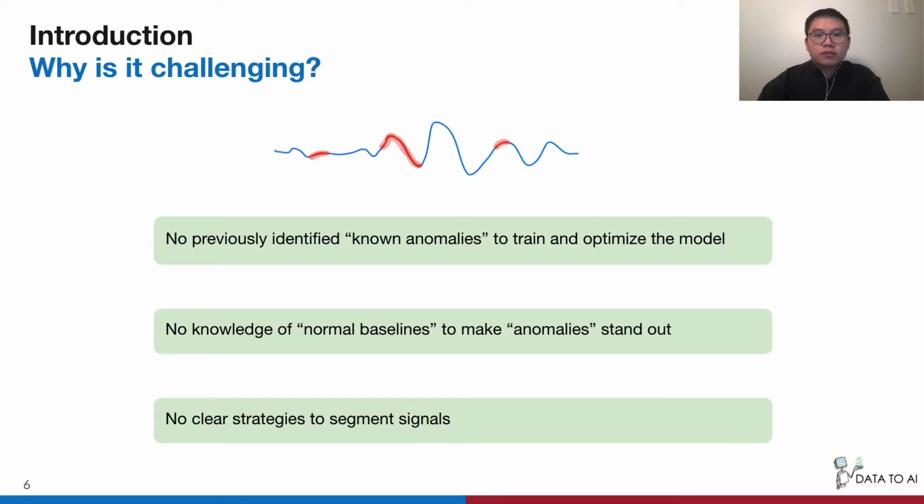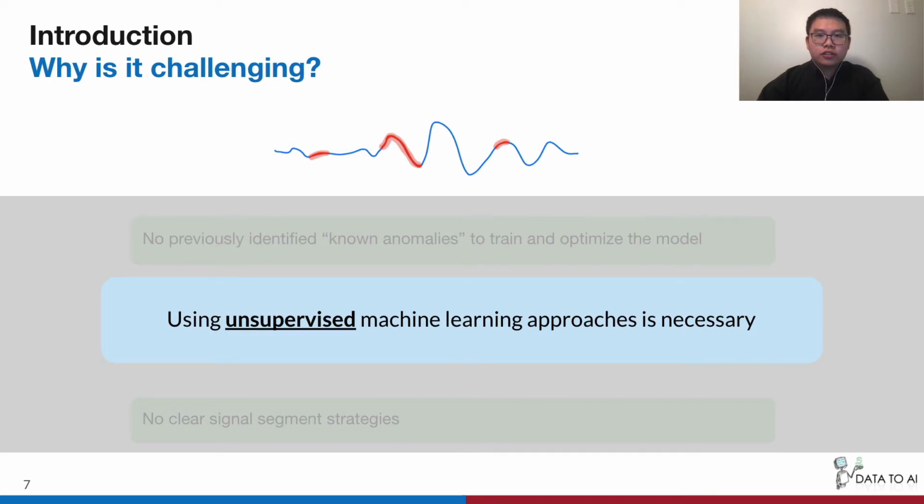So what makes this problem so challenging? This is because we don't have any previously identified known anomalies to train and optimize the model. We also do not have any knowledge about what is normal to make anomalies stand out. Finally, we don't have clear strategies to segment signals. So, all of these challenges suggest the necessity of using an unsupervised machine learning approach to solve our problem.